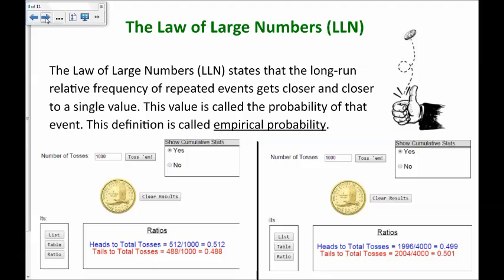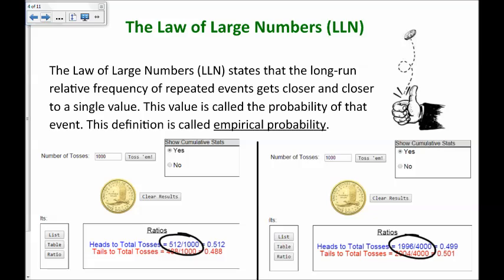The law of large numbers is the idea that the long run relative frequency will get closer and closer to a single value. In this case, for flipping a coin, that value would be 0.5 or 1/2. So when I did it 1,000 times, it was much closer to 1/2, and when I did it 4,000 times, it was even closer to 1/2. And I think it makes sense that if I did it 10,000 times or 20,000 times, my relative frequency would get very, very close to 0.5.